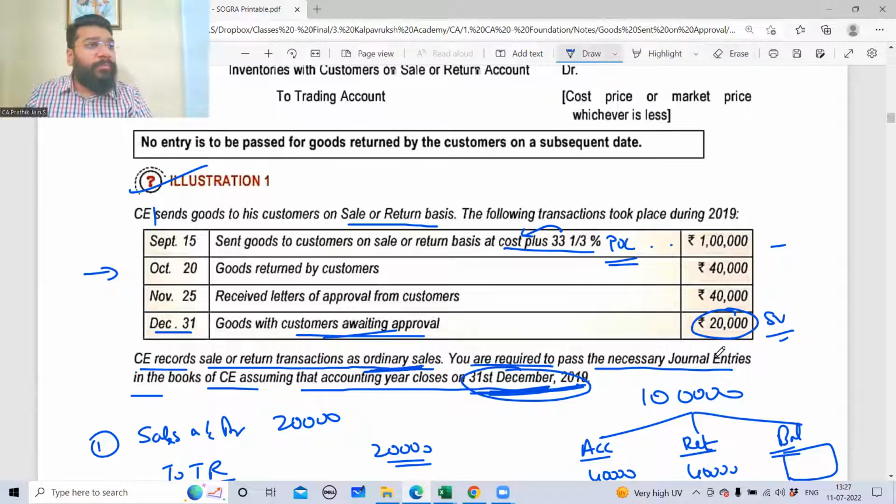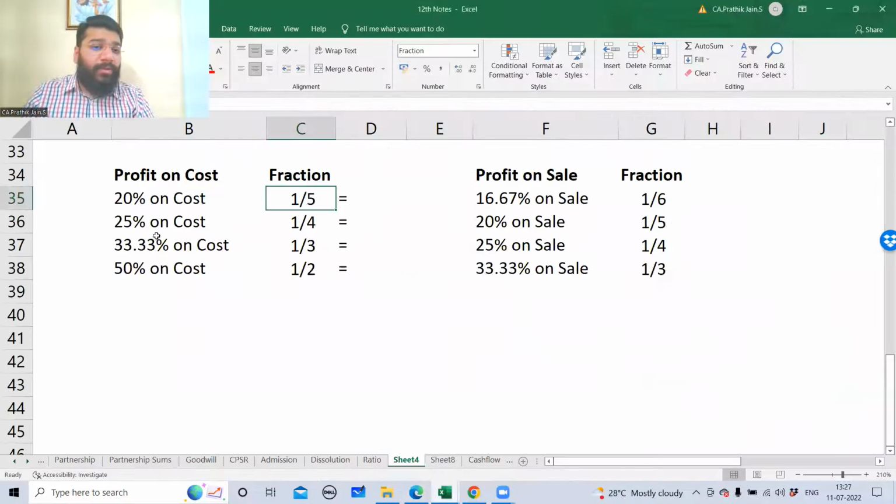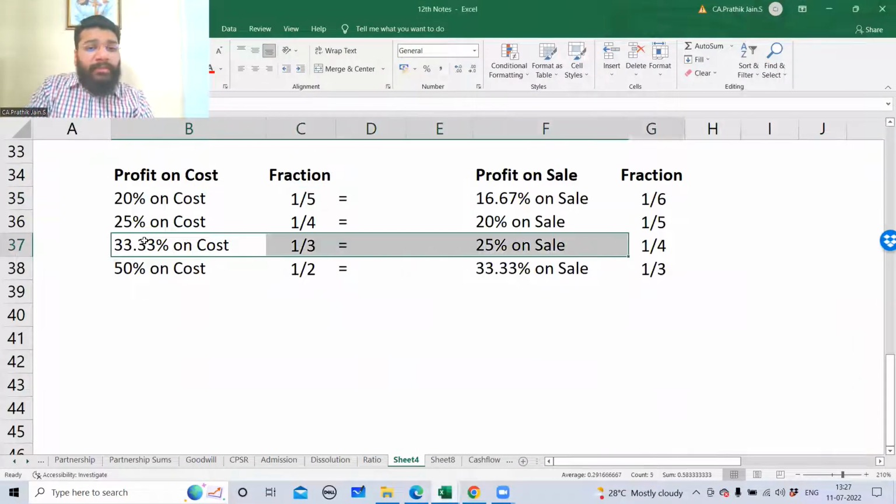Are you able to follow? This is sale value. This is profit on cost. Can I multiply these both and get the profit? Not possible. I cannot multiply. So I need to convert profit on cost to profit on sale. If profit on cost is 33.33%, then profit on sale is 25. If profit on cost is 33.33%, profit on sale always will be 25%.